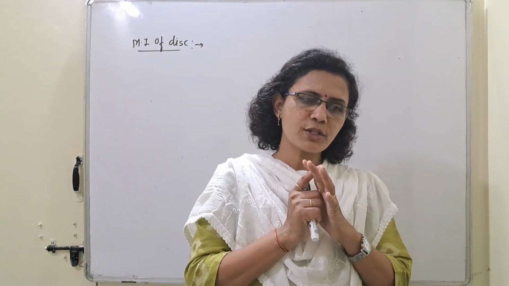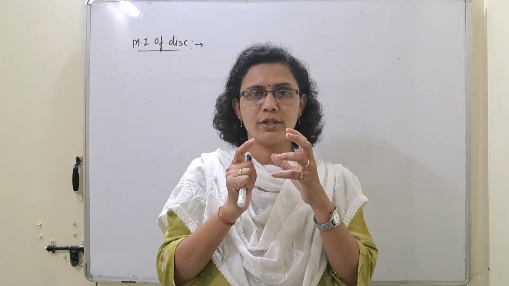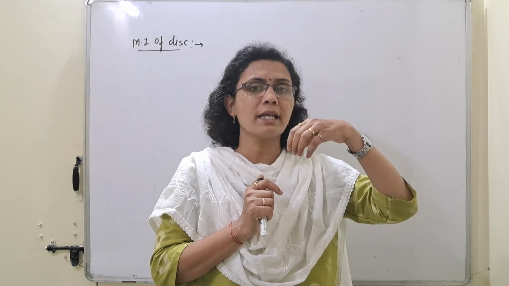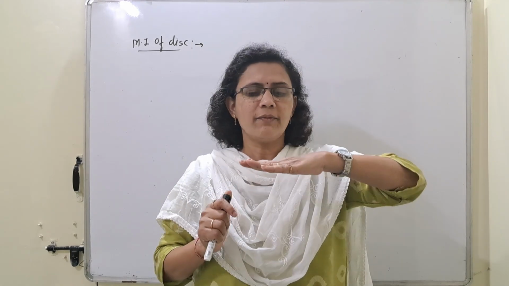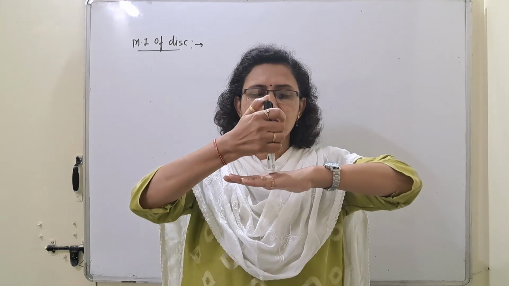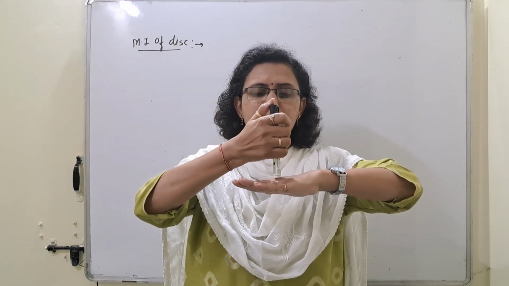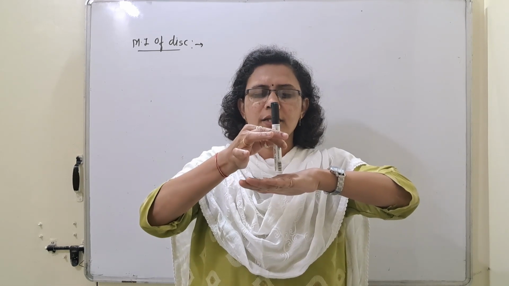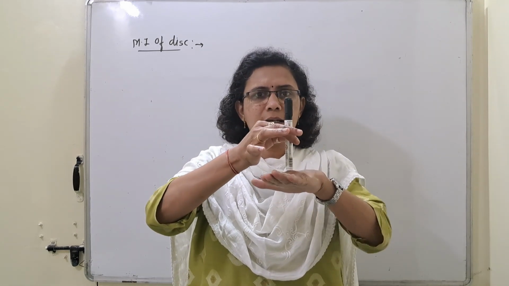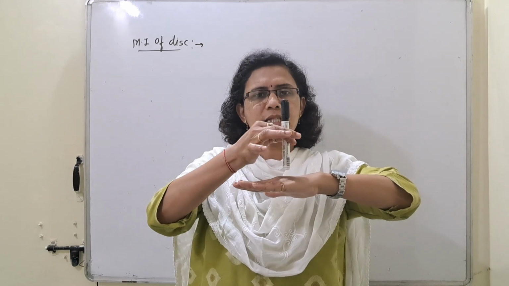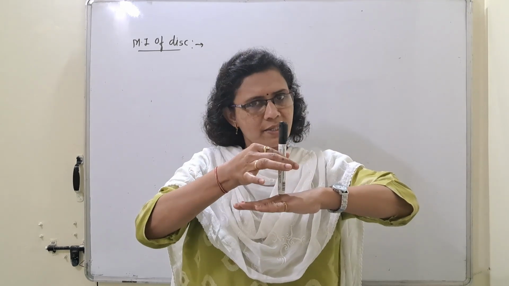For the moment of inertia, the axis of rotation we are going to consider is passing through the center of the disk and perpendicular to its plane. If I consider this as a disk, it is rotating about an axis passing through its center and perpendicular to its plane like this. If this is the axis of rotation, this disk will rotate like this.